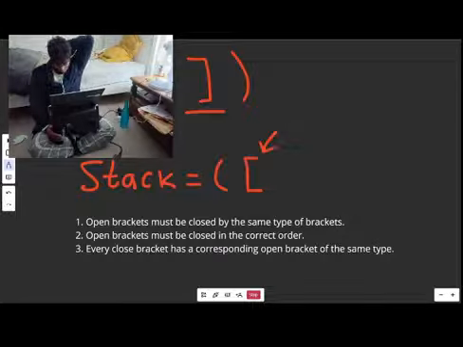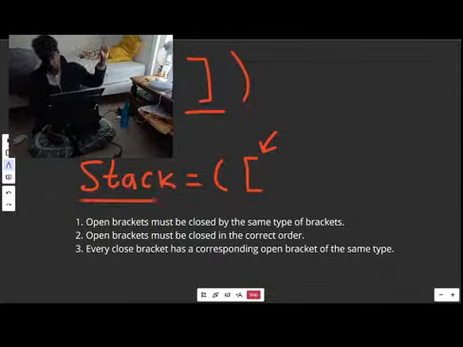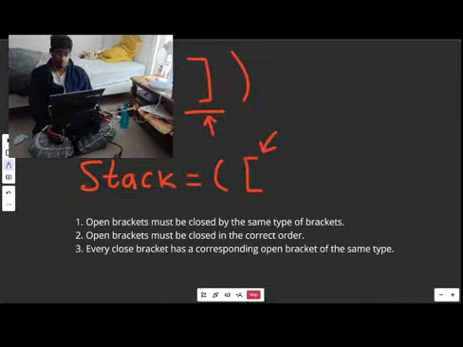So firstly, we need to make sure that we actually have a bracket available to pop off the stack. If we didn't have anything on the stack, well, that would mean we're trying to close too much. It means we're closing when there's no open brackets available, and so that would also be a scenario where we return false.